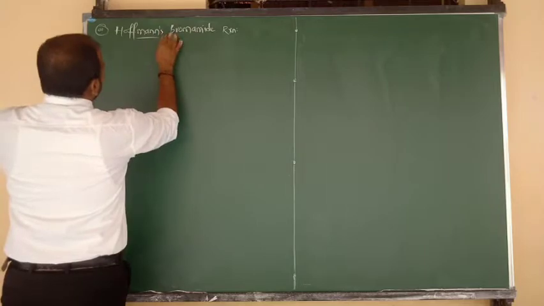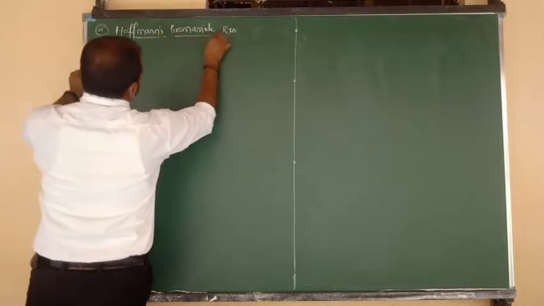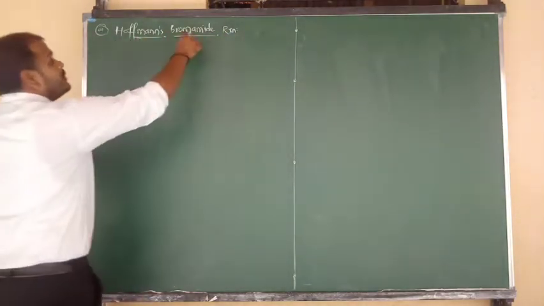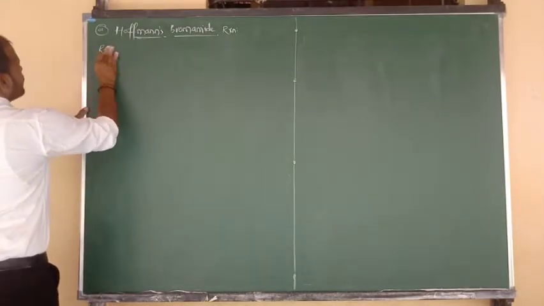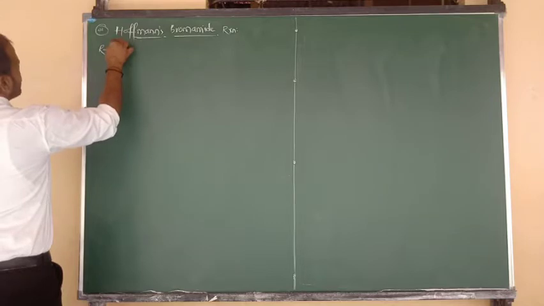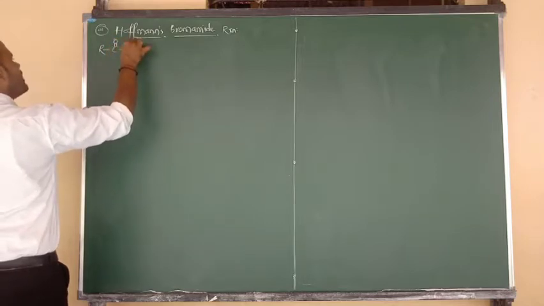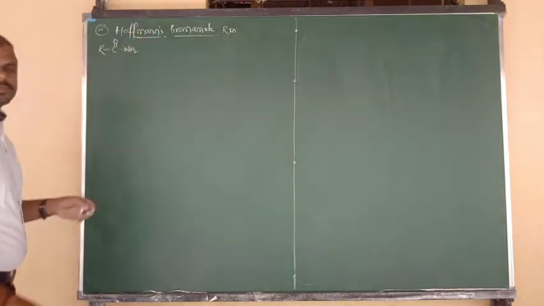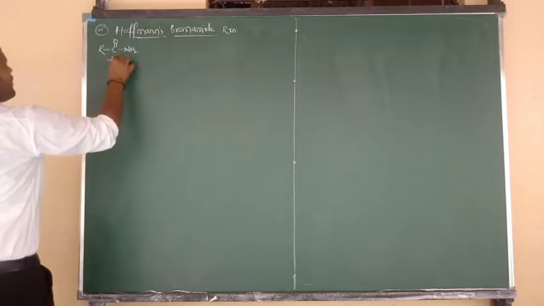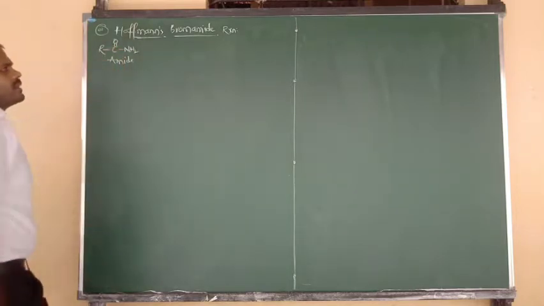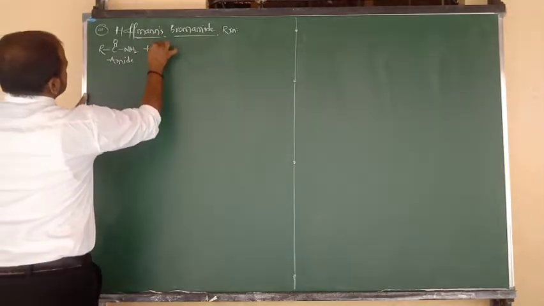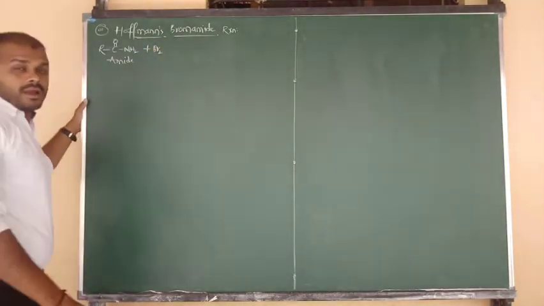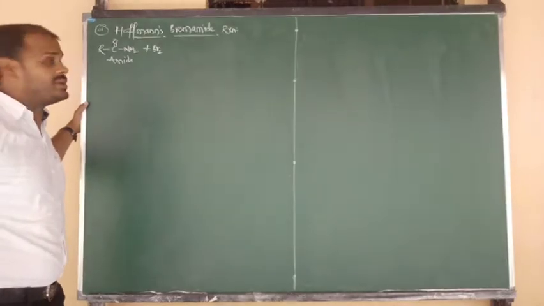So what is meant by Hofmann's bromamide reaction? First of all, we have to consider one amide. So let me write first of all one formula of amide. What is the formula of amide, beta? R bonded to C double bond O, C double bond O bonded to NH2. It is the formula of amide. Try to remember: amide undergoes reaction with bromine, nothing but reaction with Br2, and Hofmann bromamide degradation reaction.